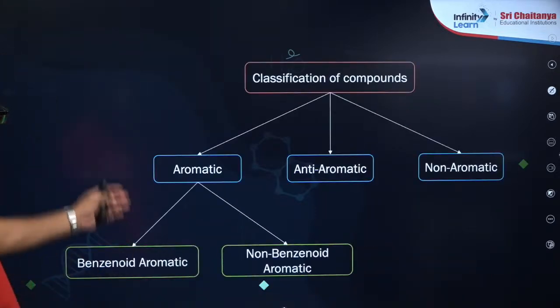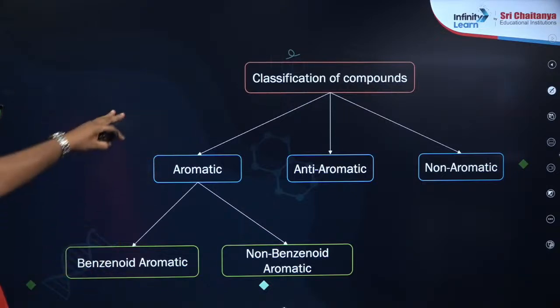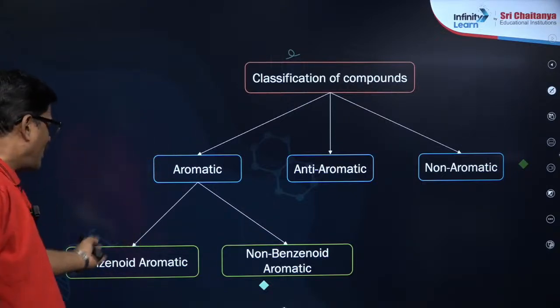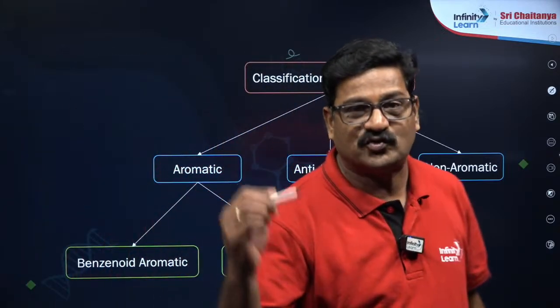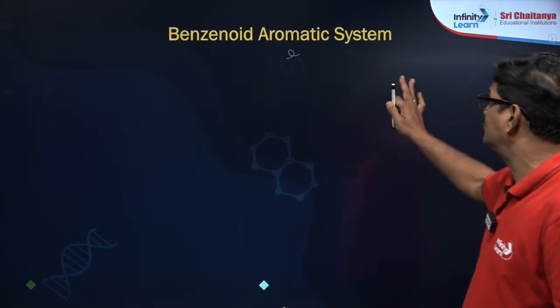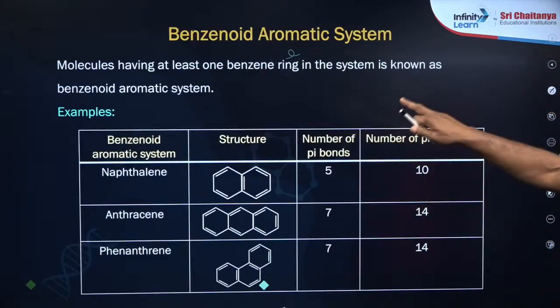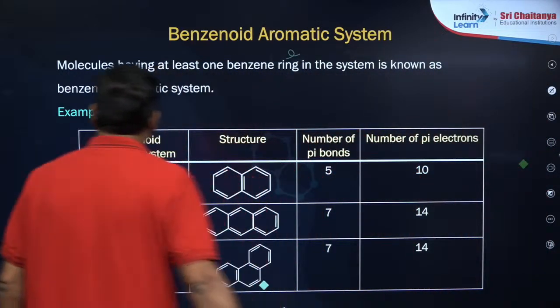Okay, let's talk about classification of compounds. I have already said: aromatic, anti-aromatic, non-aromatic. In aromatic, there are benzenoid and non-benzenoid aromatic compounds, we have already seen the structures of benzenoid and non-benzenoid. Benzenoid aromatic system: molecules having at least one benzene ring in the system are known as benzenoid.